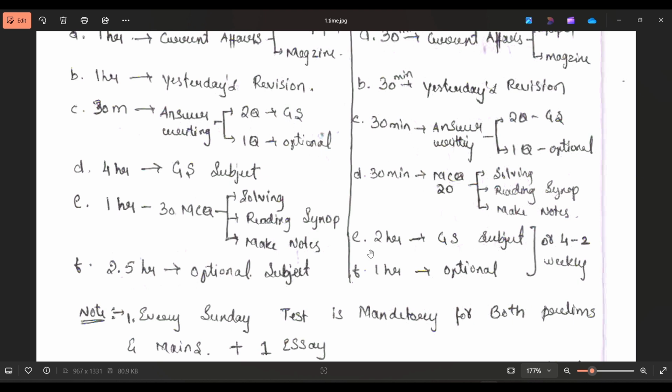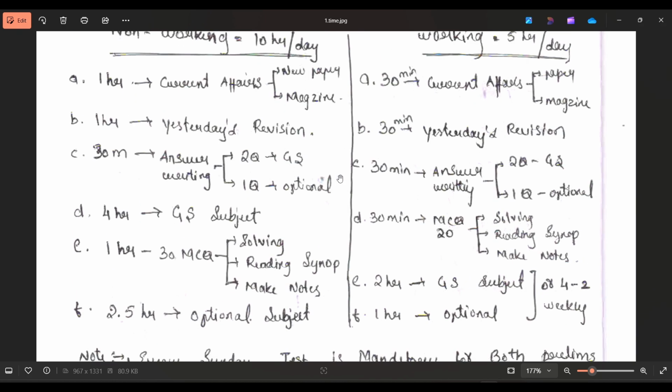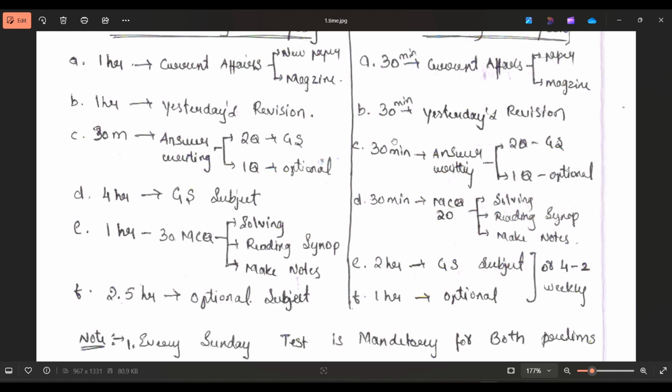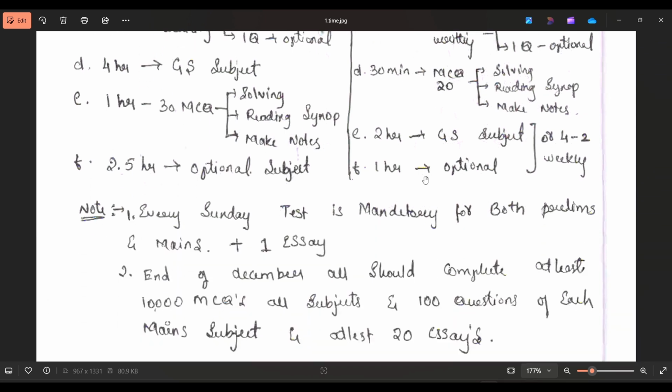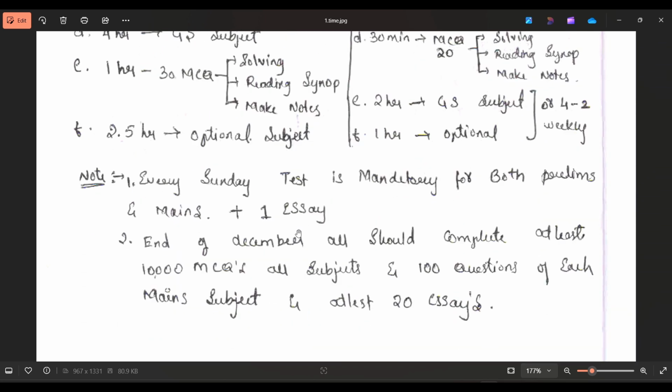If you want, you can dedicate 4 days for entire GS and another 2 days for entire optional. That's your wish. You can modify this timetable as per your convenience also. It's just an overview that I provided here. You can see here, I have written a note here.